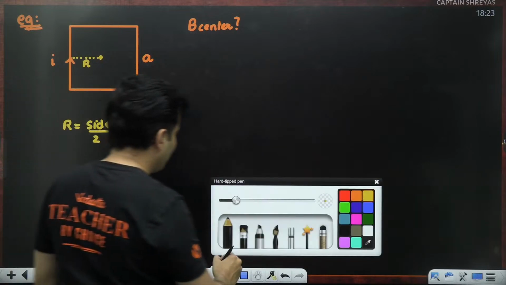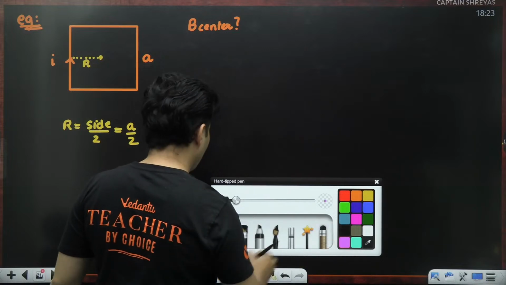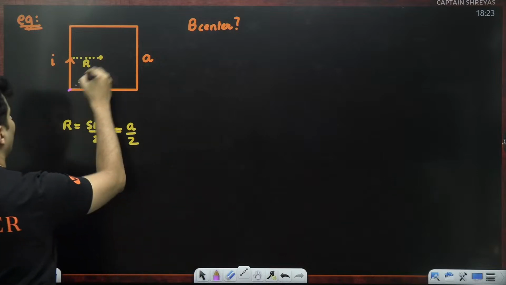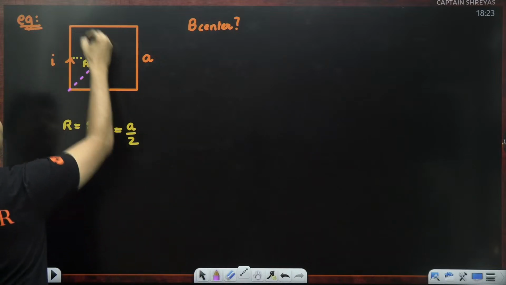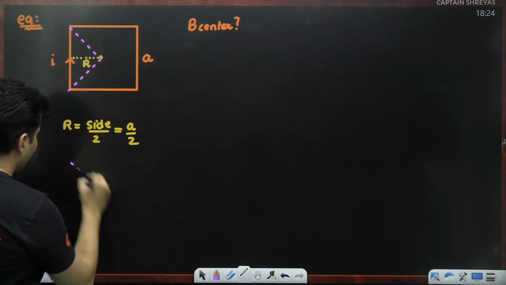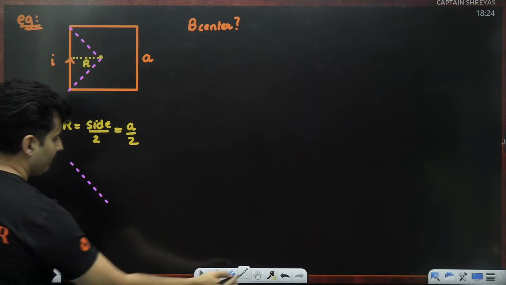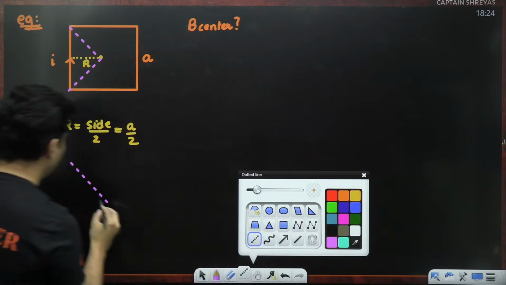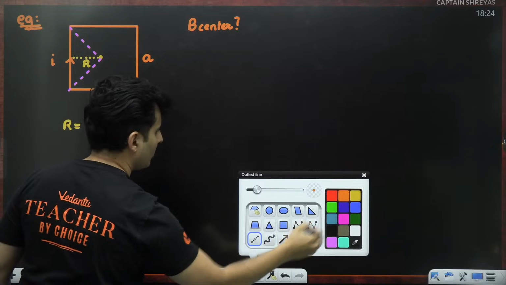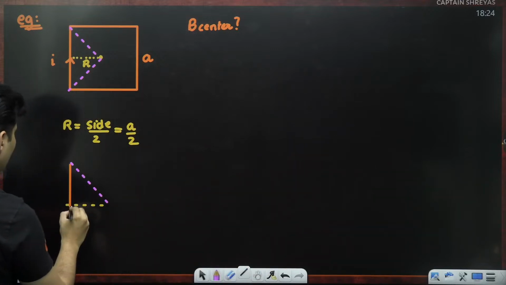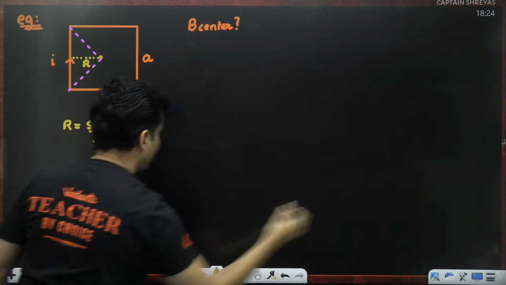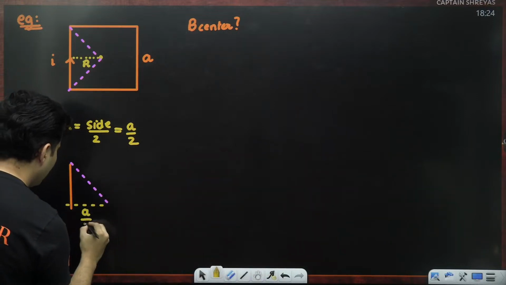Now, next thing is, I will draw the end points. I'll connect the end points to the point where I want to find the magnetic field, because I want to know what is alpha and beta. Think carefully, guys. In this particular diagram, this is basically A by 2.